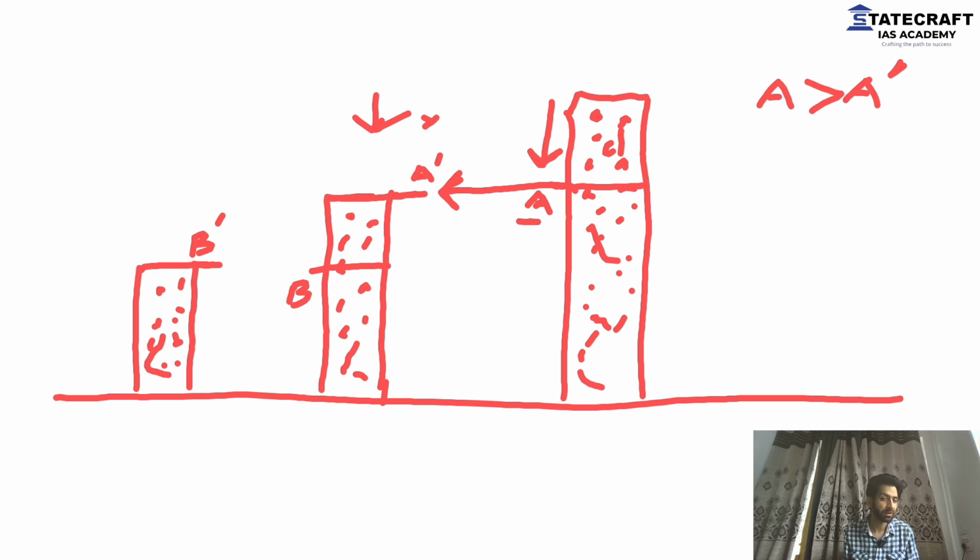Where will be high pressure? Again, the same concept. Nothing above, air above. So high pressure at B. Same thing that I've told you already here. High pressure at B, low pressure at B dash. Wind will start to blow from B towards B dash. Why? Because B is comparatively at higher pressure as compared to B dash. So these are the two winds that will start to blow: A towards A dash and B towards B dash.